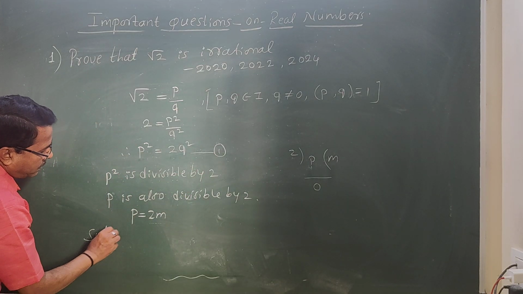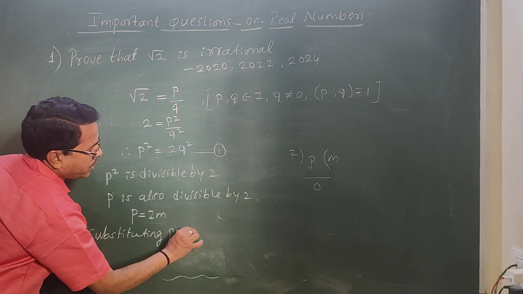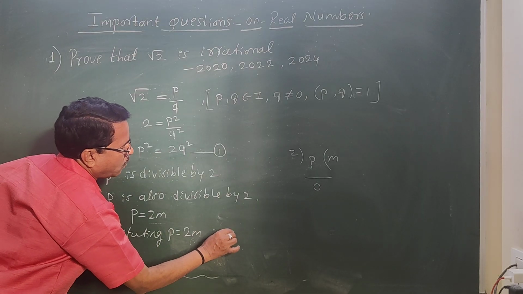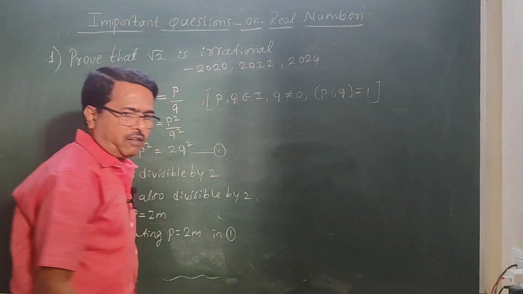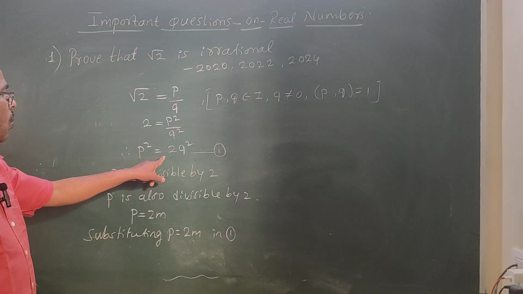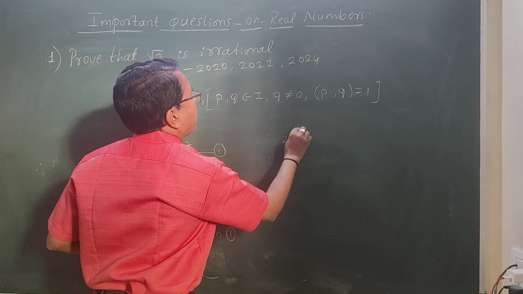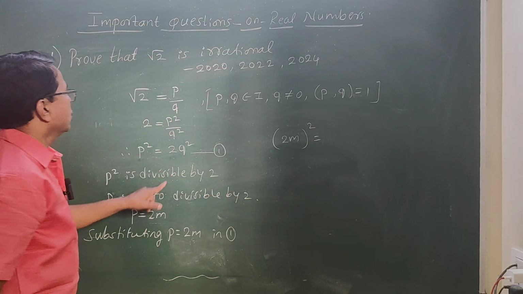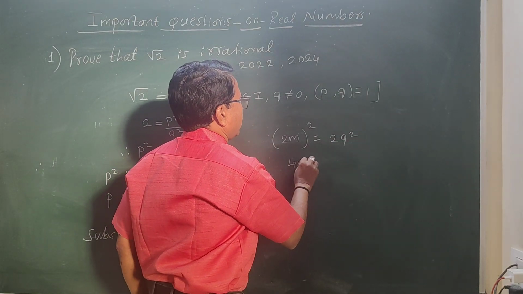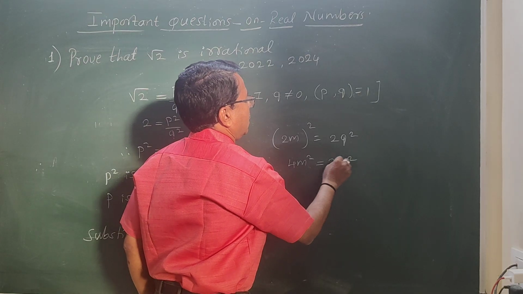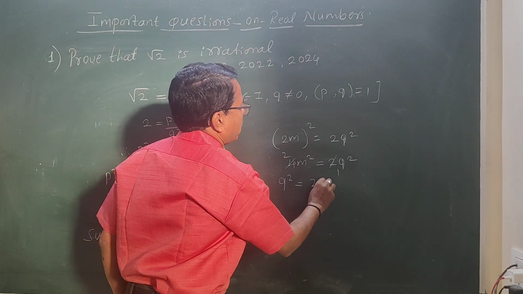Substituting p equal to 2m in 1. I am going to put the value of p in 1. In p place I will put 2m. So (2m) whole square equal to 2q square. So this becomes 4m square equal to 2q square. Cancelling 2 on both sides, I'll write q square equal to 2m square.